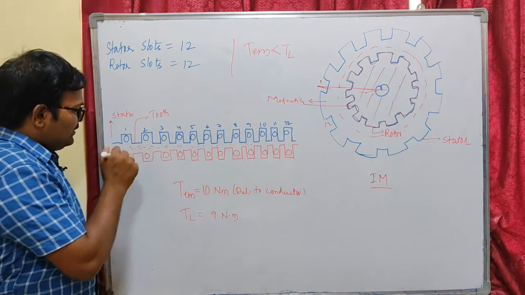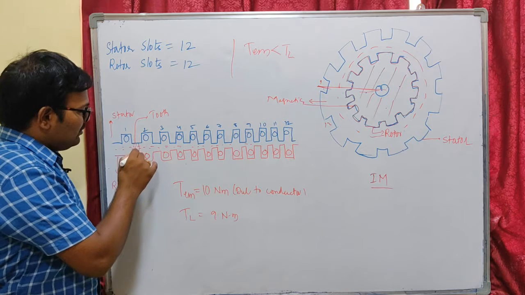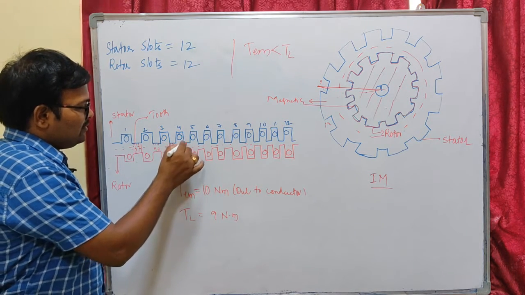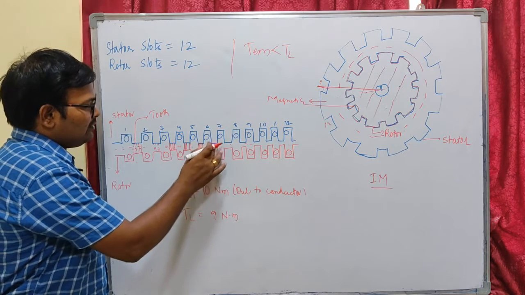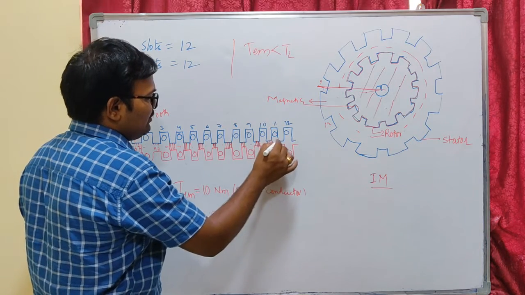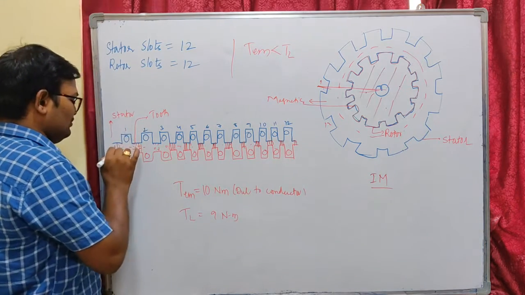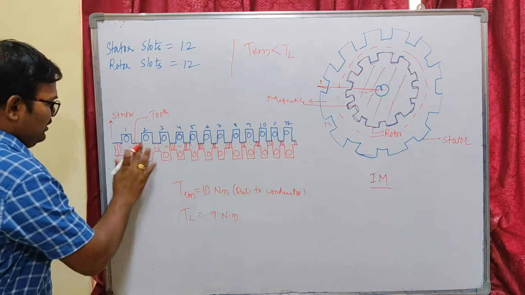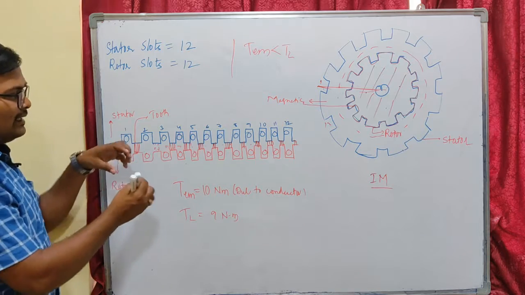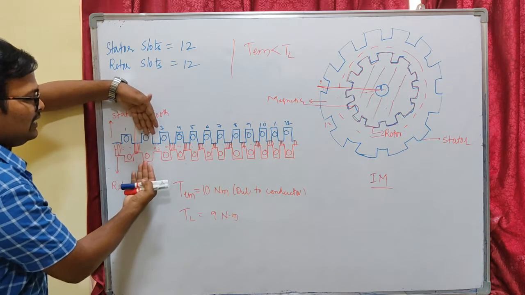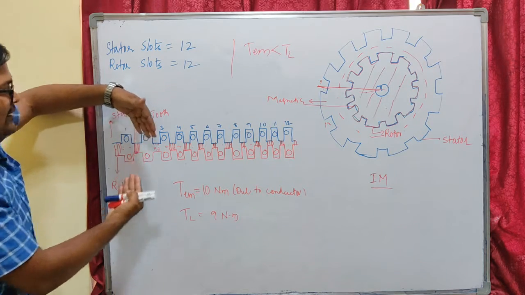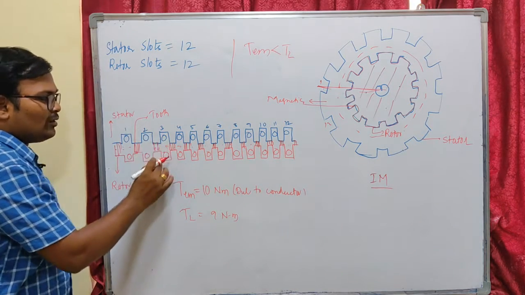Here you can see the stator and rotor teeth will try to magnetize like this. The magnetic field tries to form between poles because they have the same number of slots. The stator and rotor poles align because they have the same number of slots. So you can see here our stator and rotor slots are locked. There is a magnetic attraction between the stator and rotor slots. They have been locked, so I can say that they are aligned. The stator slots and rotor slots are aligned.